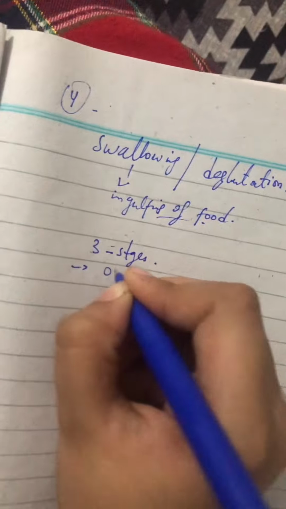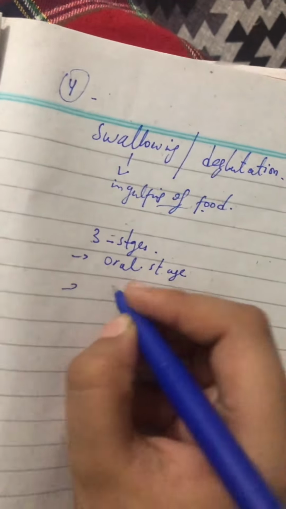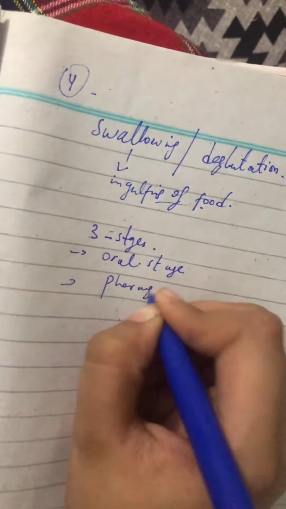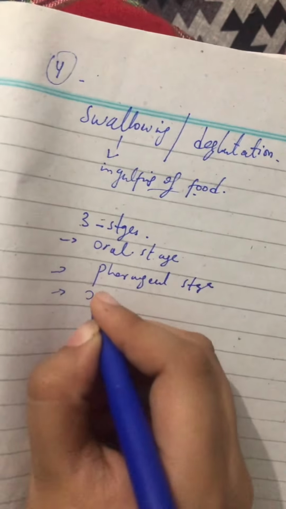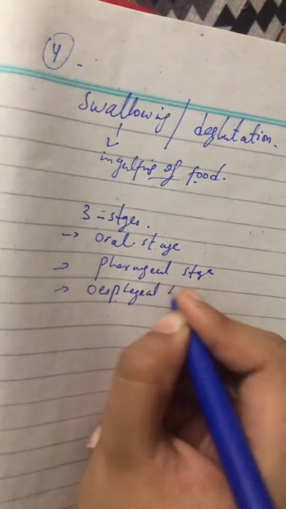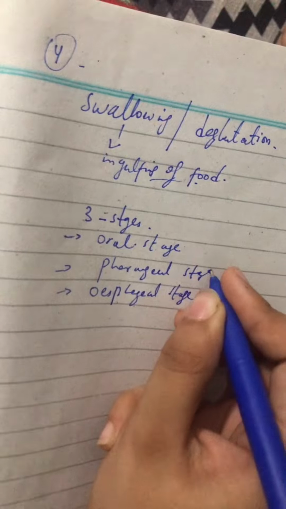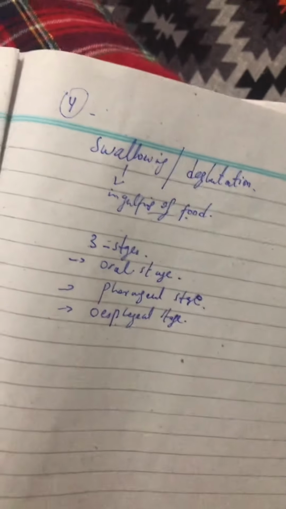Number 1 is oral stage. Number 2 is pharyngeal stage. And number 3 is esophageal stage. These are the 3 stages that are in the swallowing of the food.